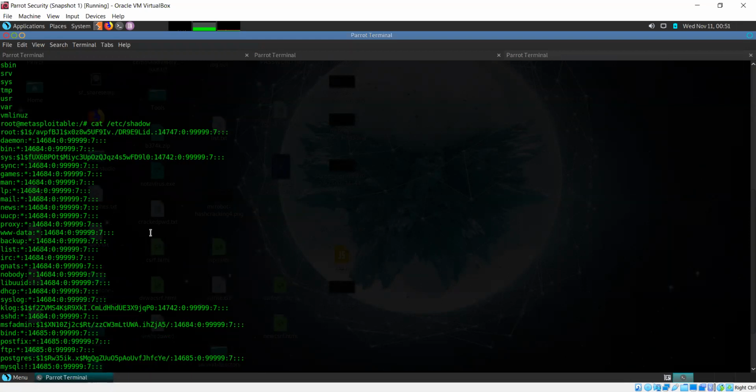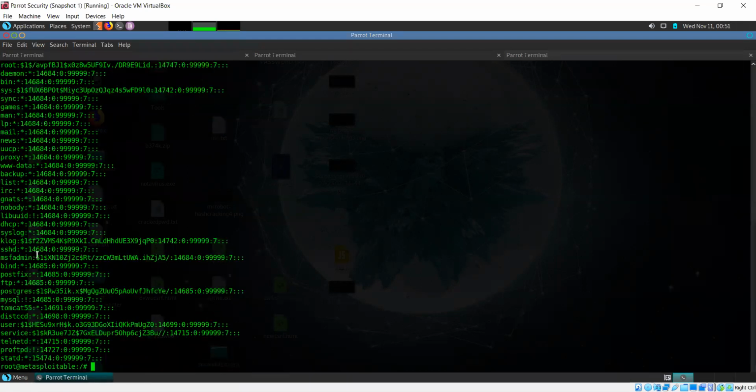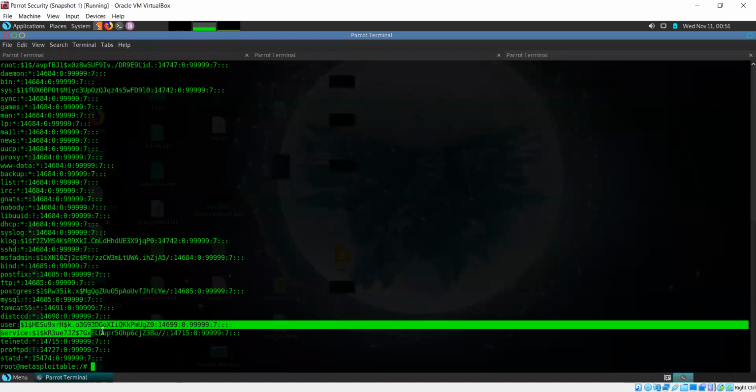So root, sys, MSF admin, Postgres, user, service. These are the accounts which have passwords configured. So let's say I take this user account. This is the hash. So what I can do is I can get this hash from here.